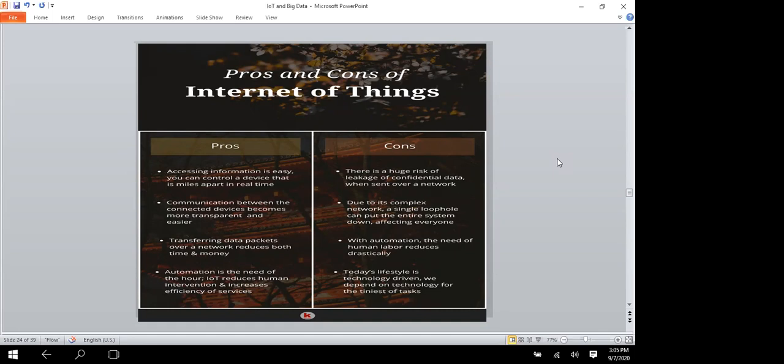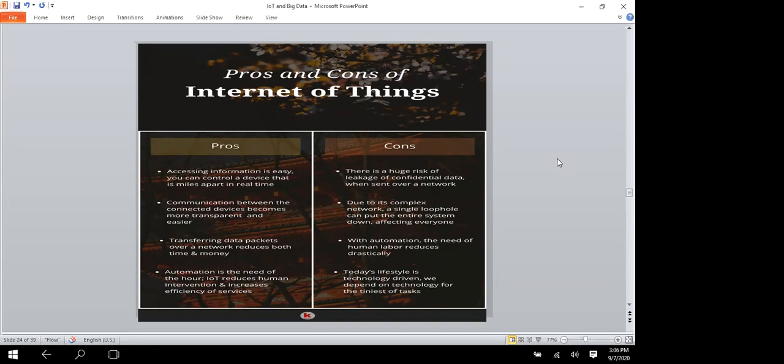What are the difficulties it has? There is a huge risk of leakage of confidential data when sent over the network. Definitely there will be plenty of hackers, and due to its complex networks, a single loophole can put the entire system down, affecting everyone.